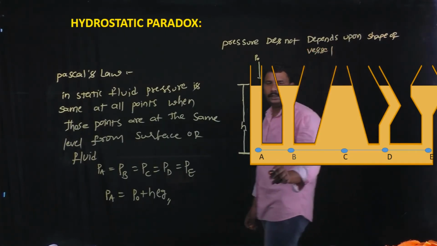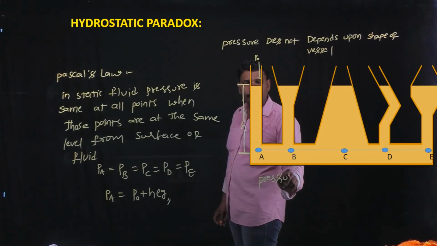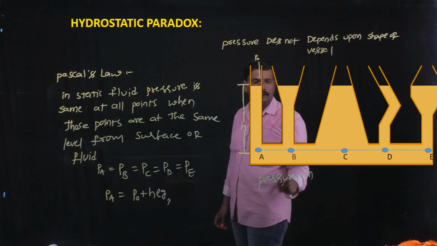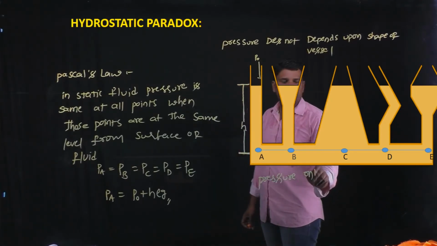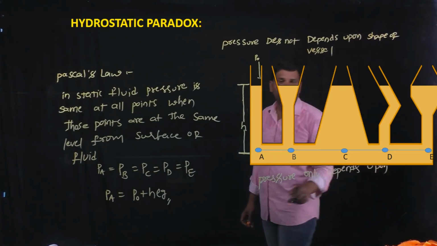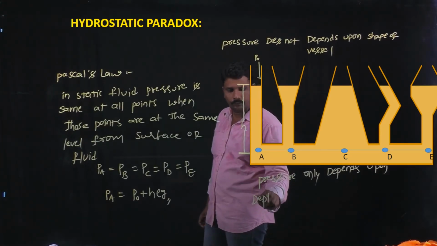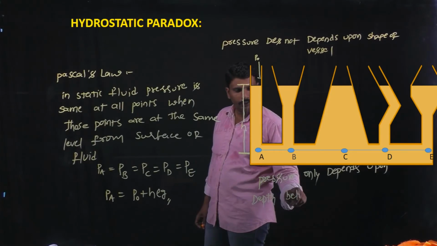It only depends upon the depth below the surface of a static fluid.